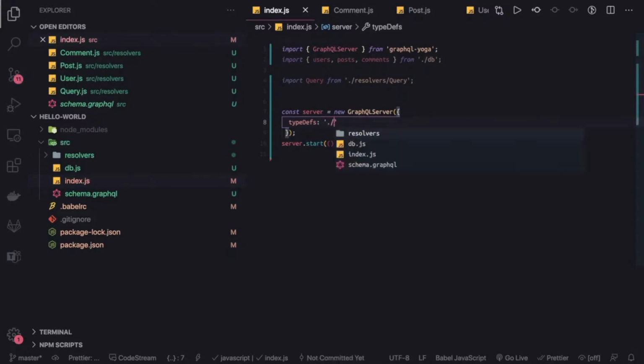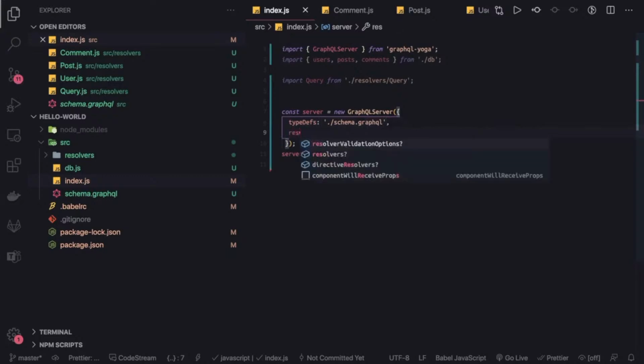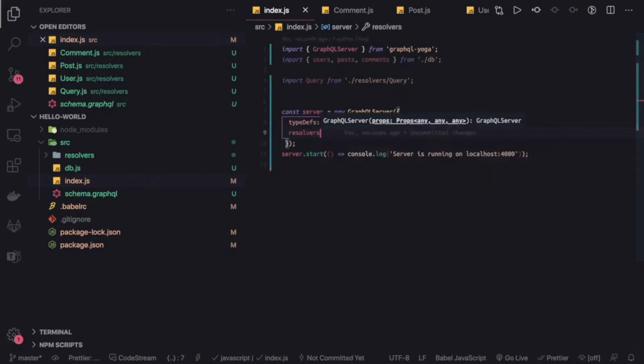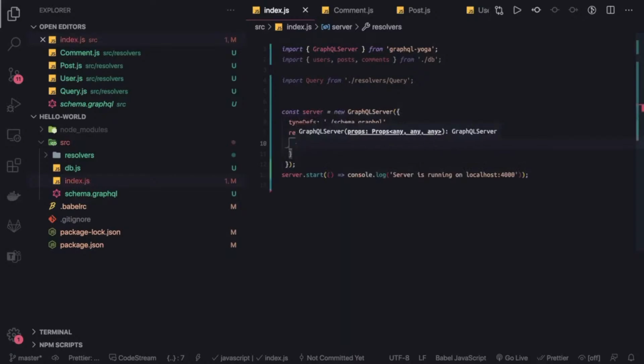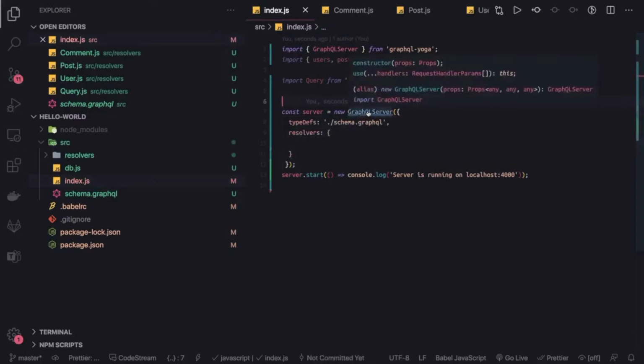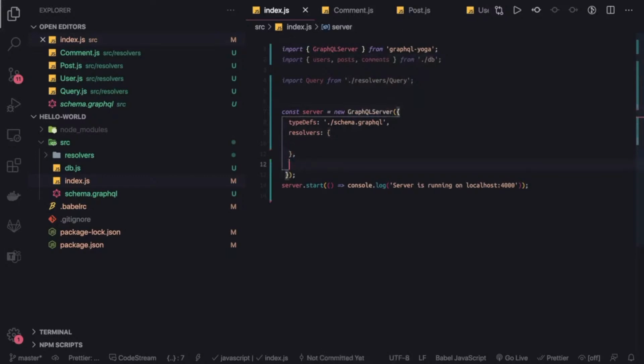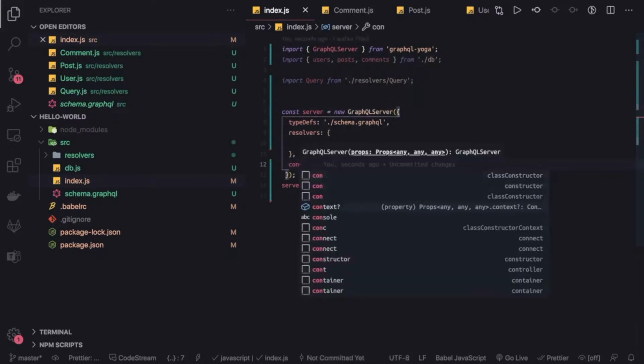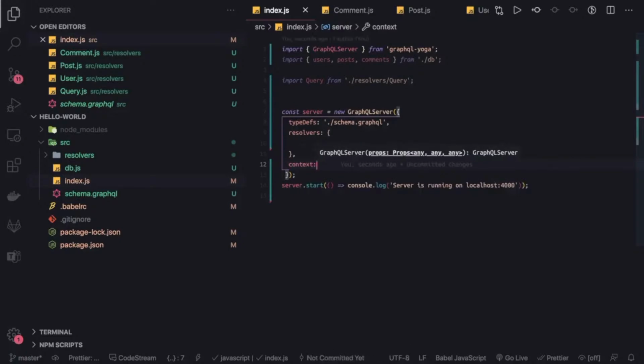Inside this particular folder, we have directly this particular file. This is there, and then we have resolvers. This is another argument. Inside resolvers, it can be a simple object where you define all your resolvers. We'll talk about all the other arguments in the GraphQL server. We have the type definition, resolvers, and you can also pass context. For now, let's pass this as an empty object, and then we will discuss what all things we can pass inside context.